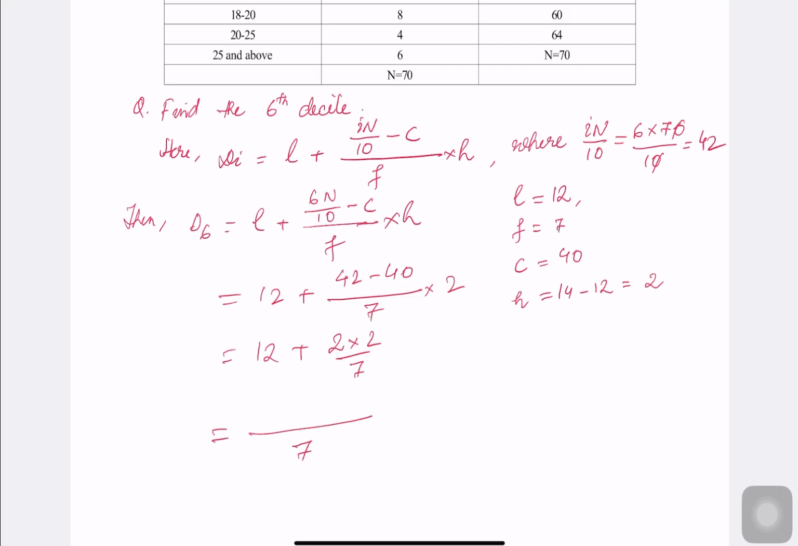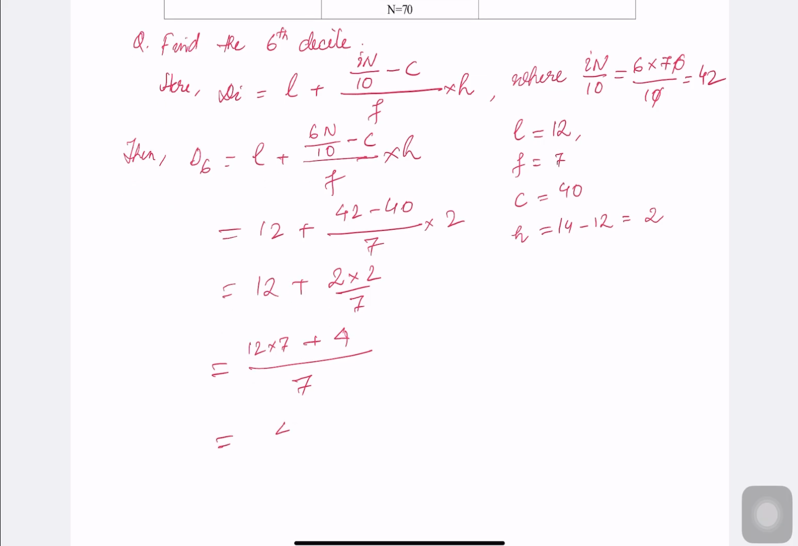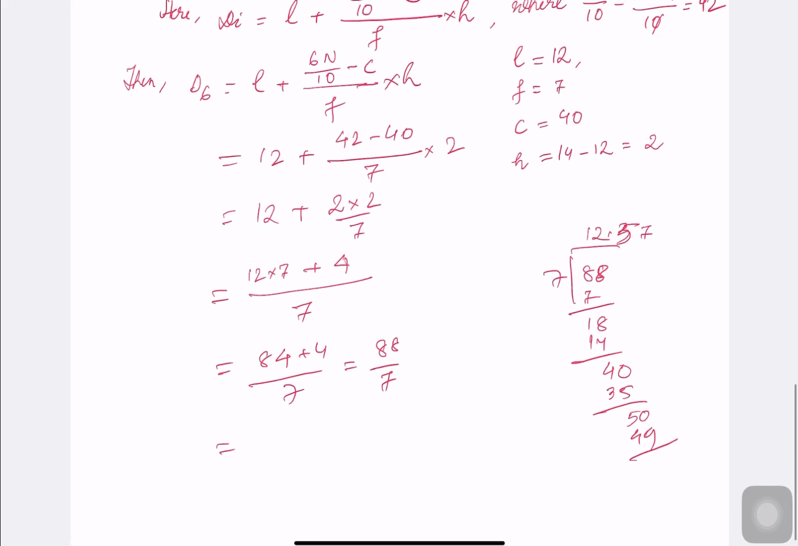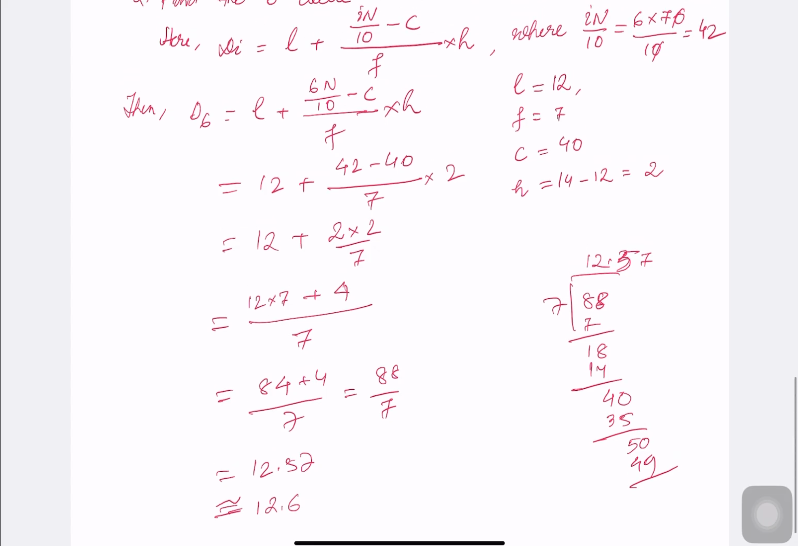So we have 12 into 7 plus 2 times 2, which is 4, so 84 plus 4 by 7, that means 88 by 7. So let's divide 88 by 7. 7 ones are 7, 8 minus 7 is 1, 7 twos are 14, 4 remainder, 40, 7 fives are 35, 5 remainder, 50, 7 sevens are 49. So when we take the approximation, we have 12.57, which is approximately 12.6. So this is how you can find the deciles.